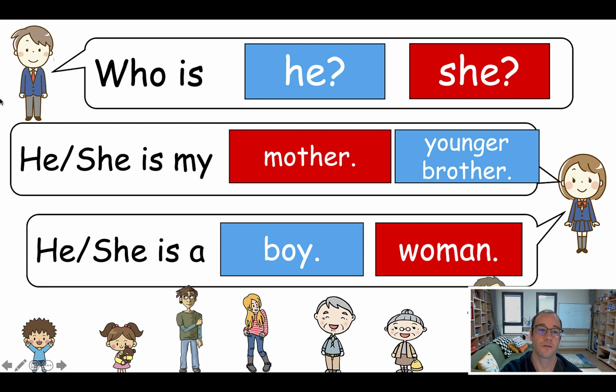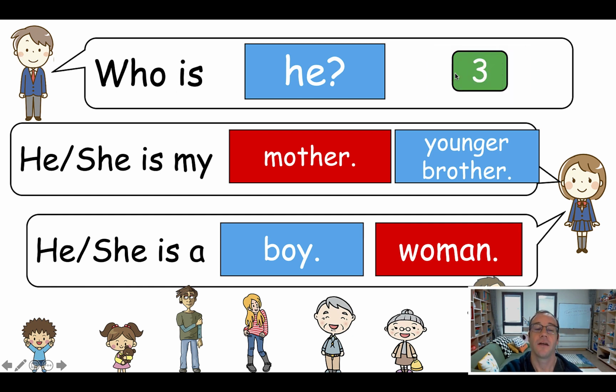Okay, so the first team says, who is she, okay? Oh, the way I do it, I want to remind you, is have them say the dialogue once. Don't reveal any points because the points will cause them to go insane. So just have them go through the dialogue, say good job, and then go through it again with the class. So everyone together. Who is she? She is my mother. She is a woman. Okay, good job. And then reveal the points.